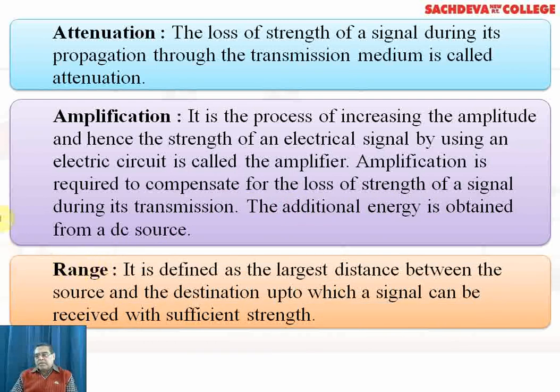Now we come towards the range. That is the range of a signal. So it is defined as the largest distance between the source and the destination, that is transmitter and receiver, up to which the signal can be received with sufficient strength. So the largest distance will be the space communication. That is, we make transmission from Earth and it is to be recovered in the space or by the celestial bodies. So what I think personally is that the range afterwards will be utilized to locate the intelligible or intelligent beings in the space. So it will take some time in the research.